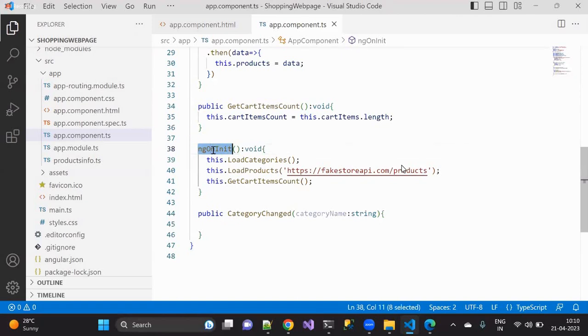It is a lifecycle hook, but that concept is not yet covered. I'm slowly trying to adapt to that concept, because very soon we will start it. That is the reason. ngOnInit is a lifecycle hook which is used to load the content. Understood?